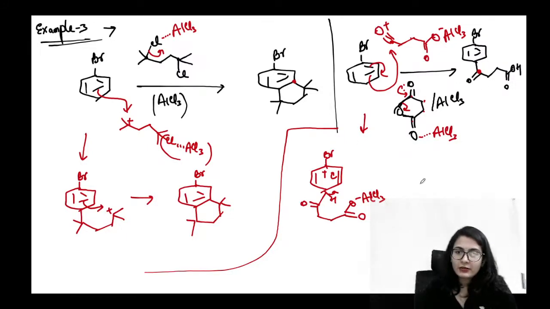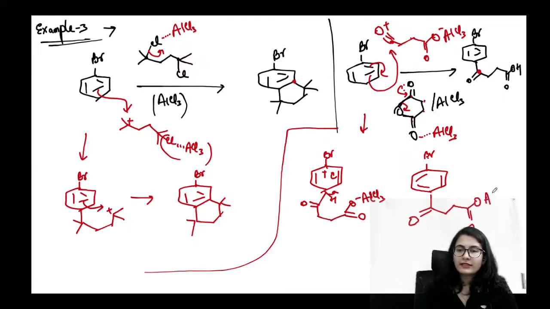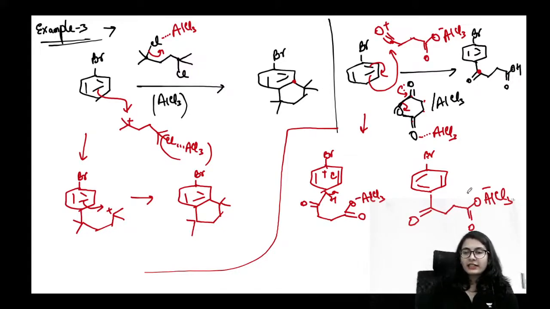But once the reaction is done, guys, you are going to get a molecule like this. You are getting the benzene again, but on the other side you are getting a carboxylate, O minus AlCl3. Okay, like this. And this is not going to face another attack from the ring because it is itself negative. It is such a negative entity, so electron rich, that it does not want more electron density from benzene. It will do the repulsion. That is why the complete reaction does not happen. So be careful about what is being asked.